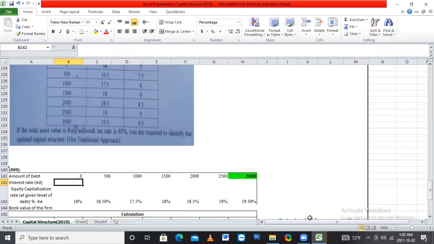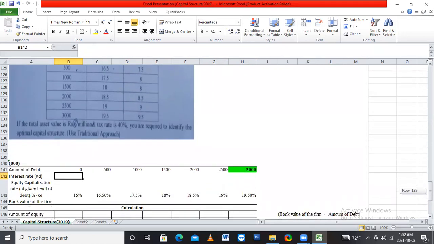And the cost of debt: first one is 7, 7.5, 8, 8.5, 9, 9.5. Okay. And the book value of the firm, they give 6 million, same for every debt.